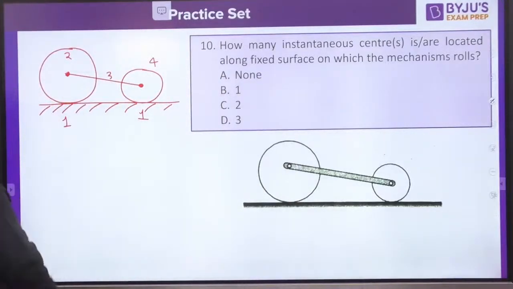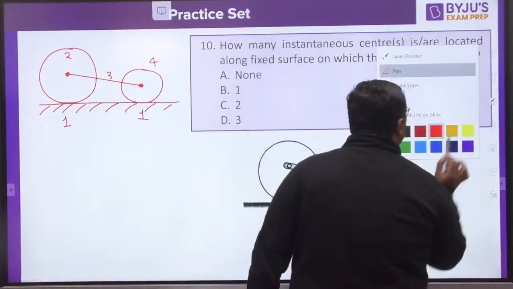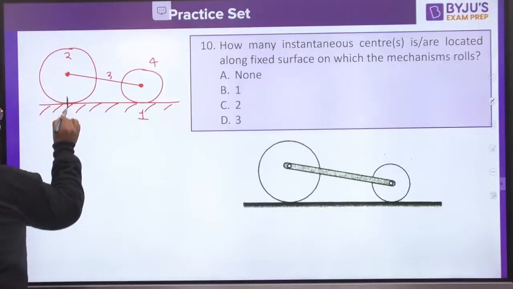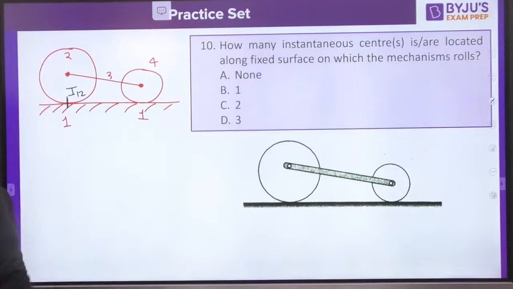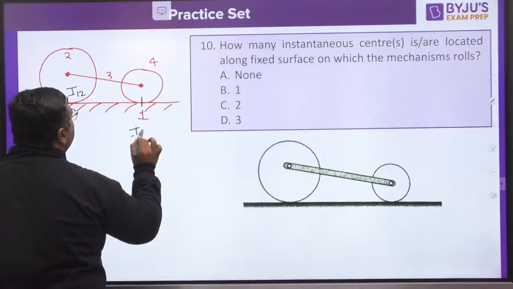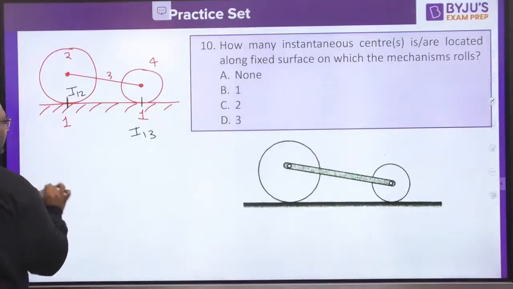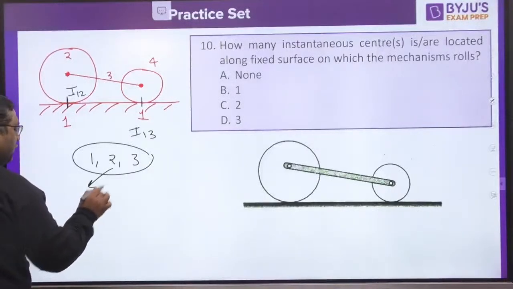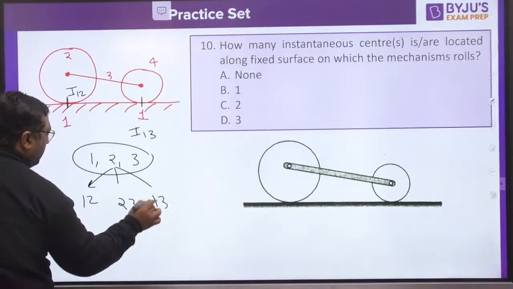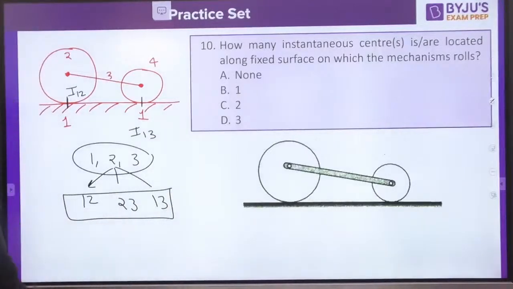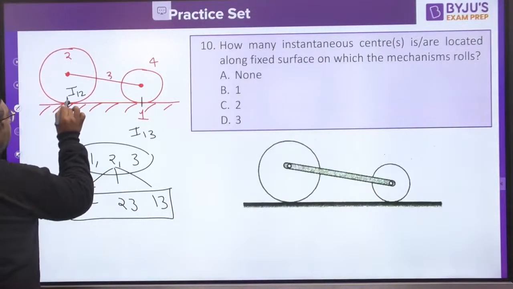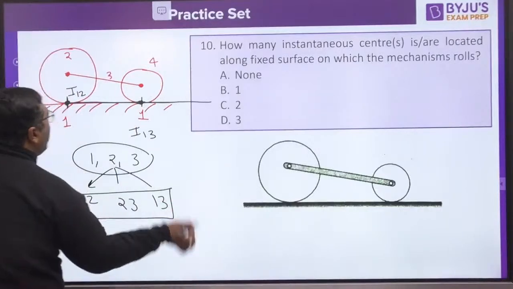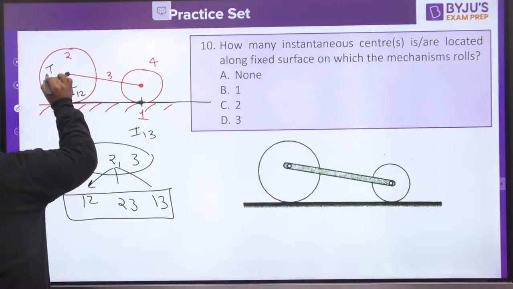So dear, when we are going for checking the eye centers, you already know that if this is 1, this is 2, due to pure rolling, this would be eye center I12. This is 1, this is 3, this would be eye center I13. When we have 3 links, 1, 2, 3, the 3 eye centers related to them would be 1, 2, 2, 3 and 1, 3. These 3 must lie in a straight line. So this is one eye center, this is another, so the third eye center would also lie on this line. This eye center is nothing but I23.